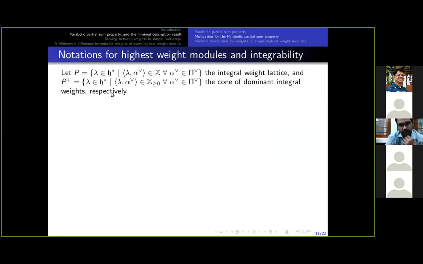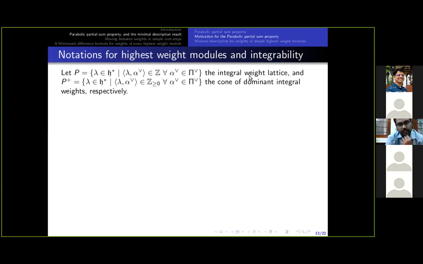Now, with this result, let me give the motivation behind thinking about the parabolic partial sum property. Khare talked about this question to obtain a minimal description for the weights of simple modules, and that's how it began. I need a few more notations, and these notations will be used in the later sections also.